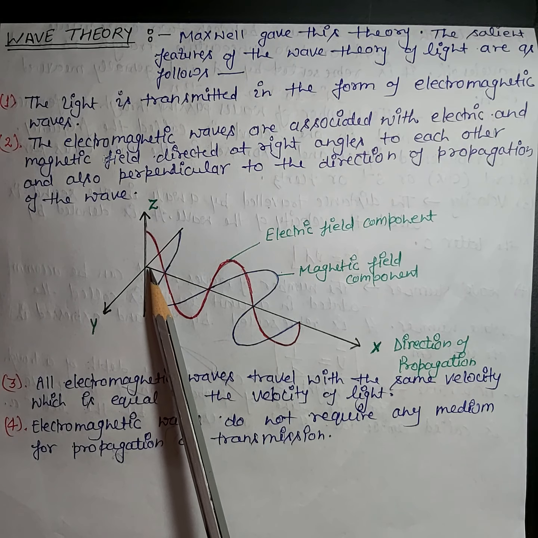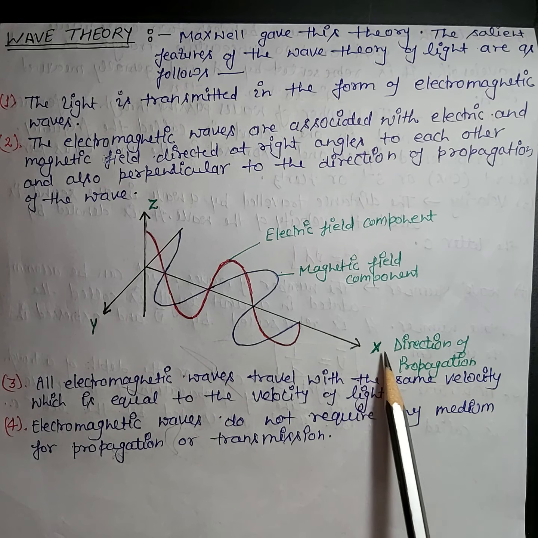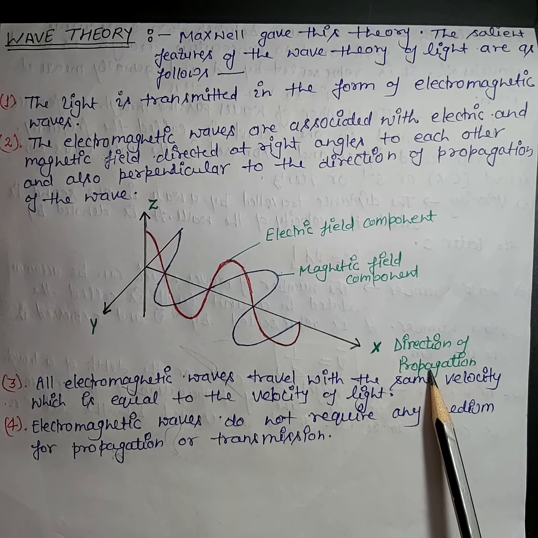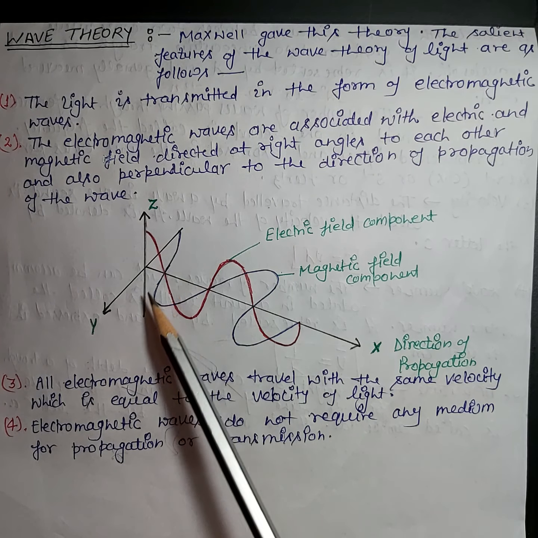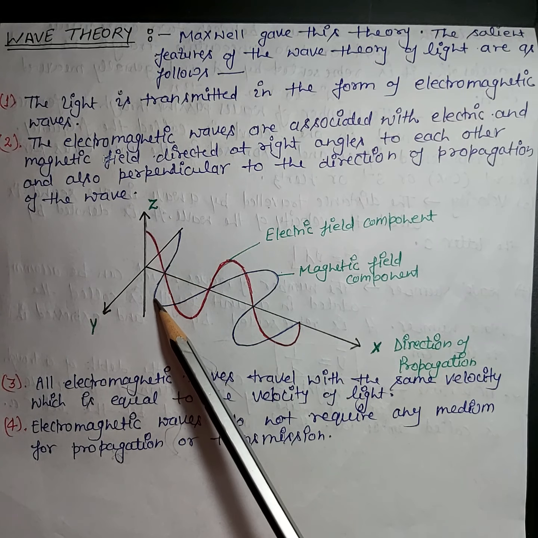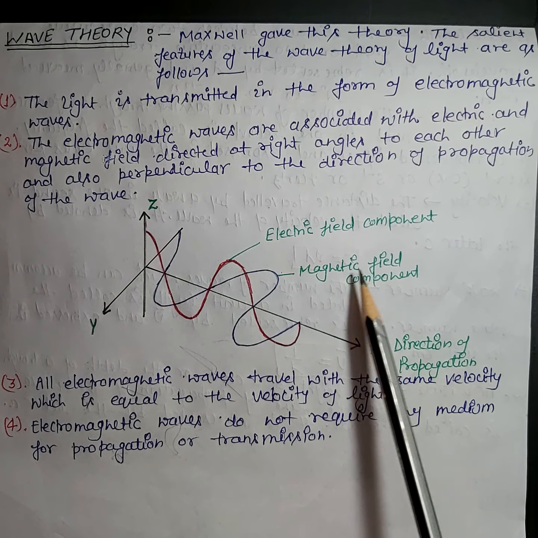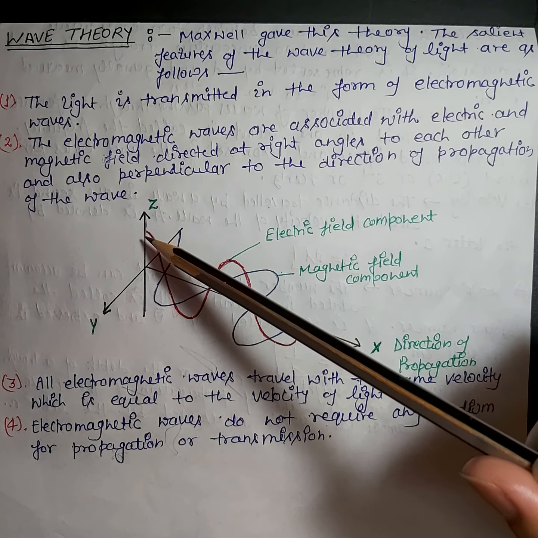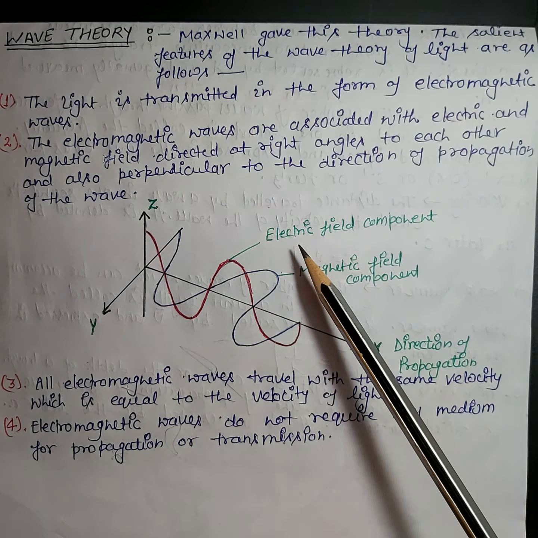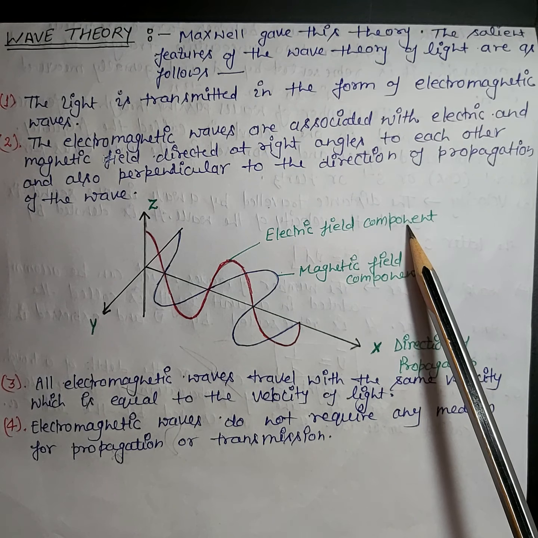In this diagram, the x axis shows the direction of propagation, the blue path shows the magnetic field component, and on the z axis, the red path shows the electric field component.